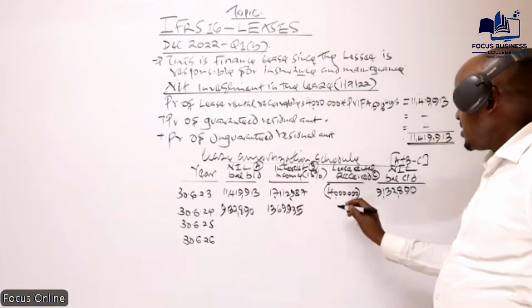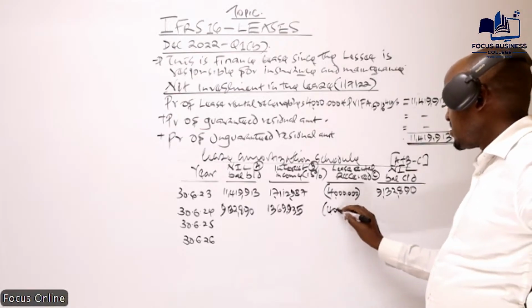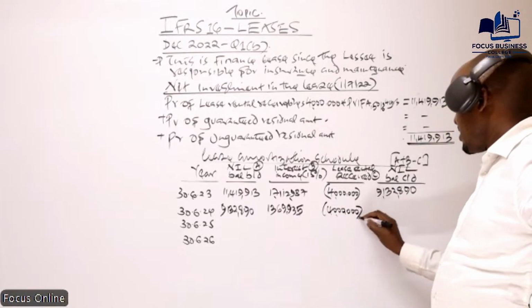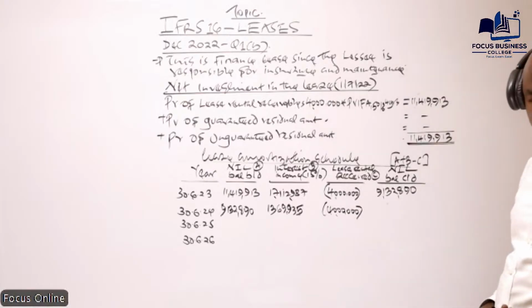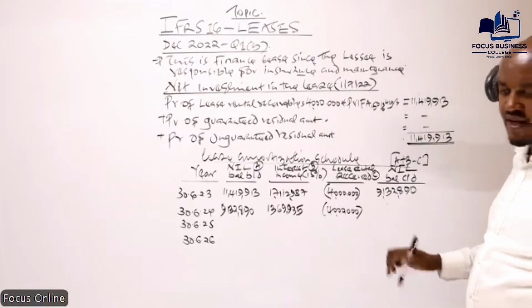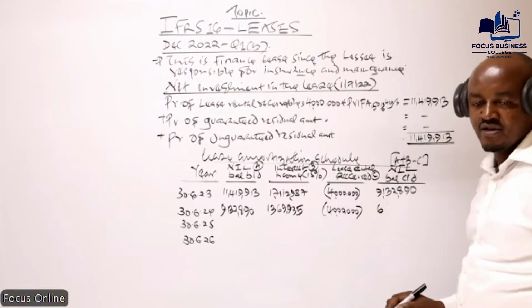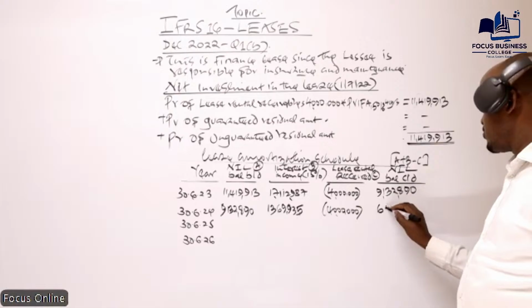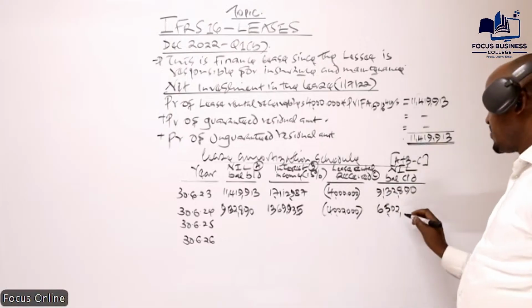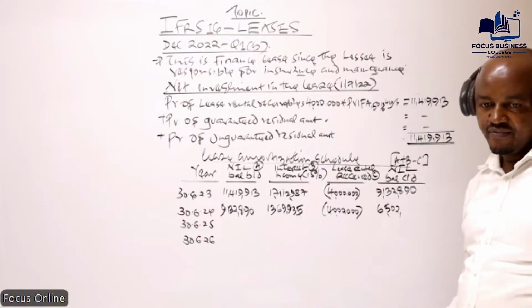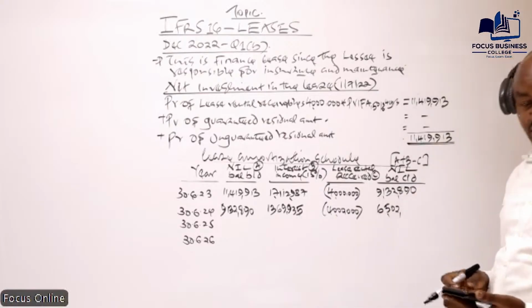Okay, so then the lease rentals received still is 4 million here, and we compute the net investment in the lease at the end. So the net investment in the lease, I hope that is the figure given by Fred there. By Fred, 6,502,832. I hope that is the value.